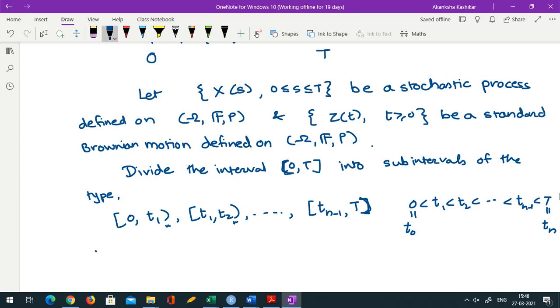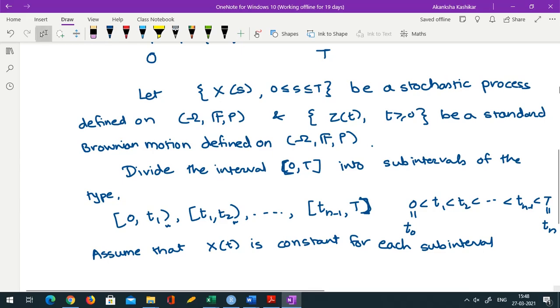And so assume that Xs is constant in each of these intervals. Okay, assume that Xt is constant for each subinterval.